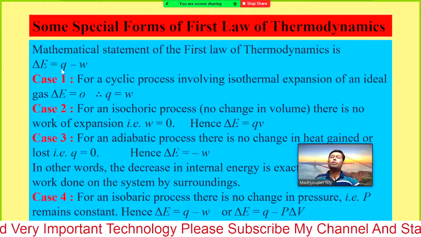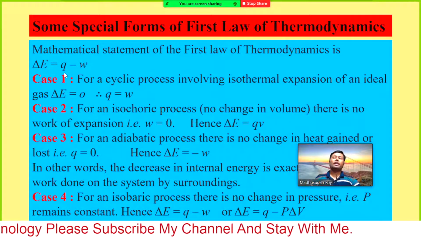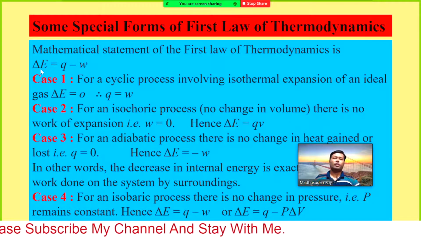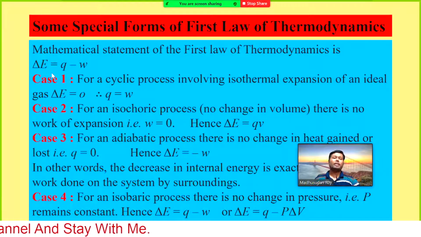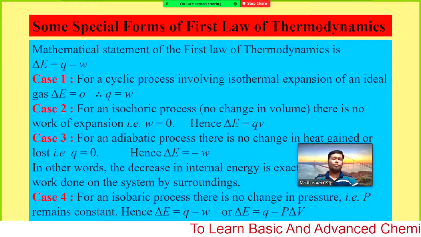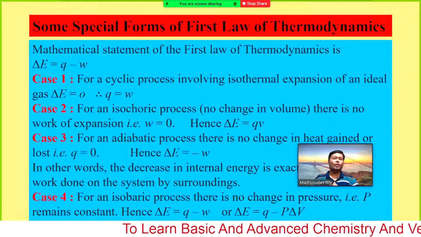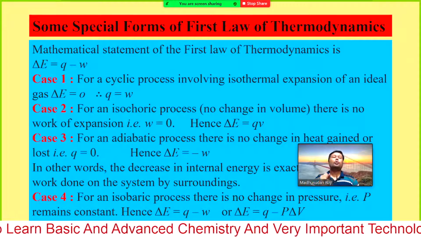So how much energy you are supplying from the outside will increase the internal energy only. There is no volume increase, so the pressure will increase hugely. If some energy is supplied from the outside and you do not allow the volume to increase, that means delta V equals 0, in that case the total internal energy will increase.